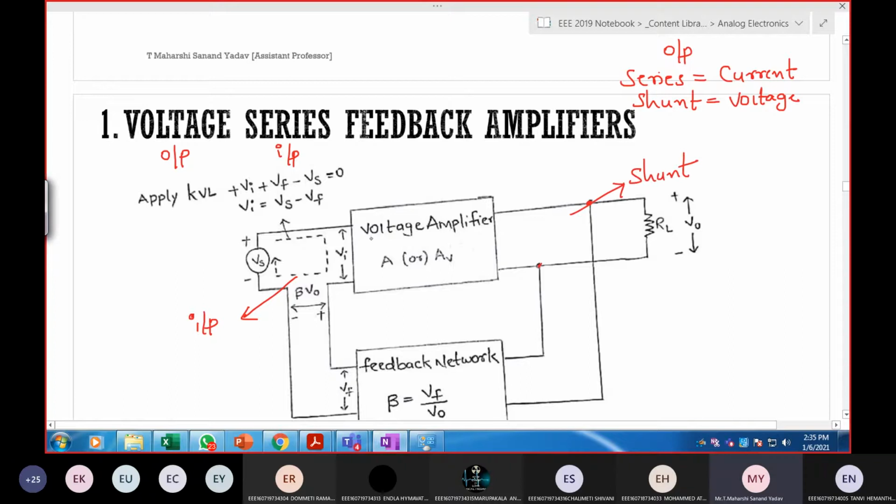This is shunt in the output path. Here, output is nothing but voltage, so I'm writing it as VO. And input is series. So on the input side, if it is series, I'll call it voltage. If it is in the form of shunt, I'll call it current. Okay.